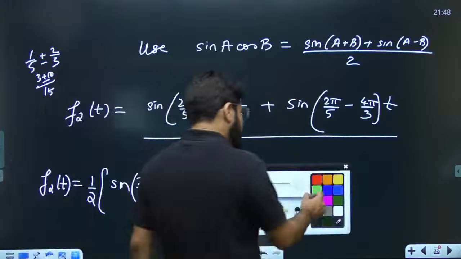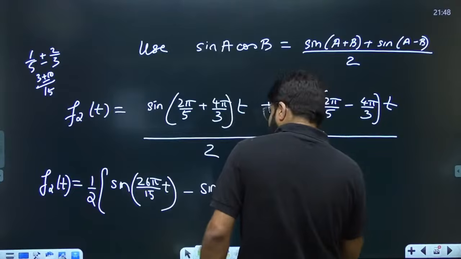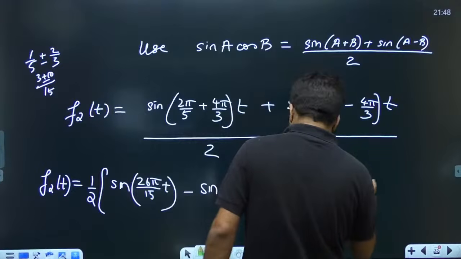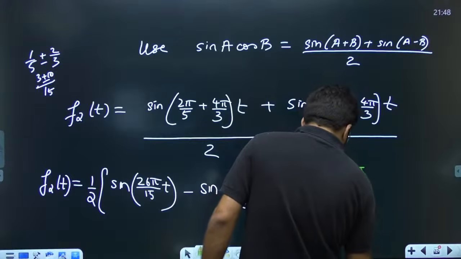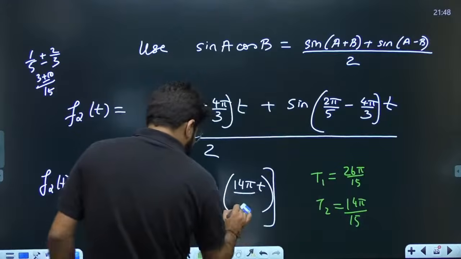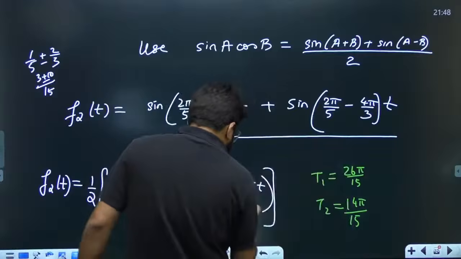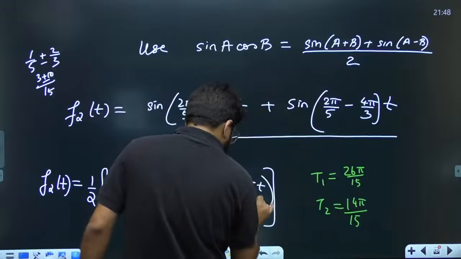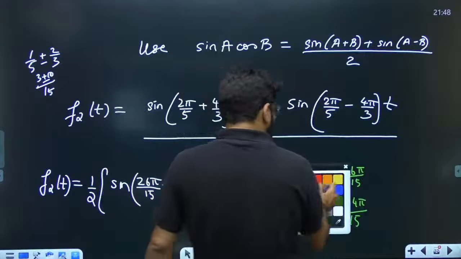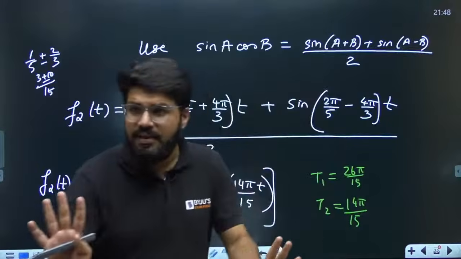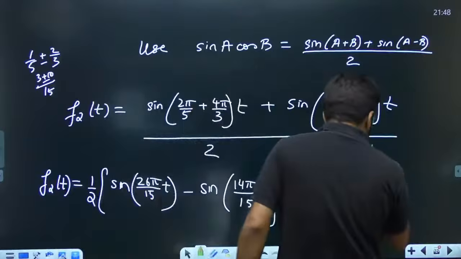Now dear, I have the first frequency, that is 26π upon 15, and I have the second frequency which is equal to 14π upon 15. ये typo error है, the denominator is 15 only. Just check the calculation once, है ना? I think minus 7 into 2π, perfect है. So both of them contain π, so the answer will be periodic.